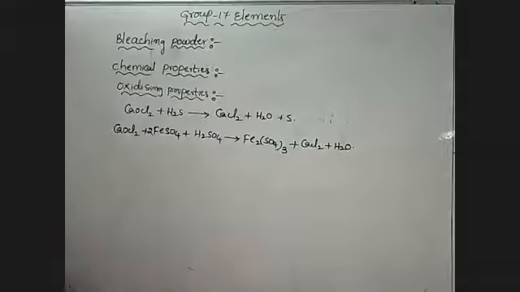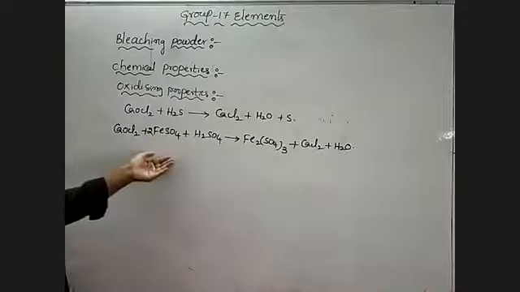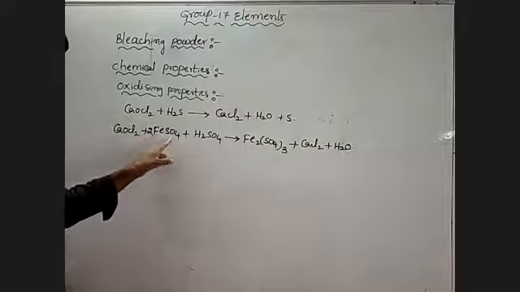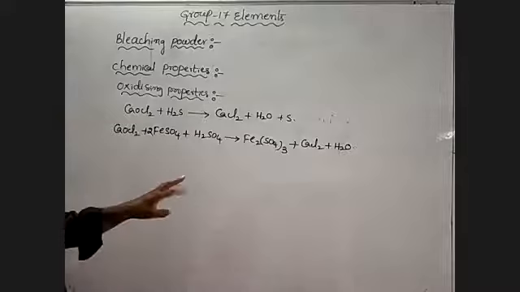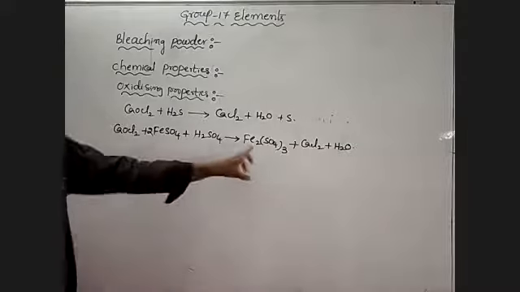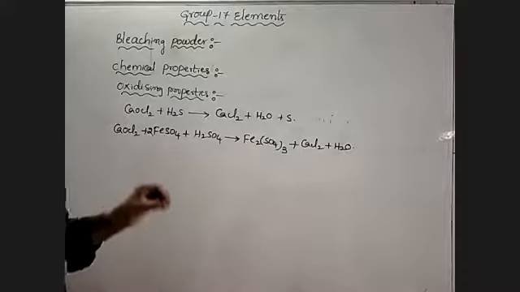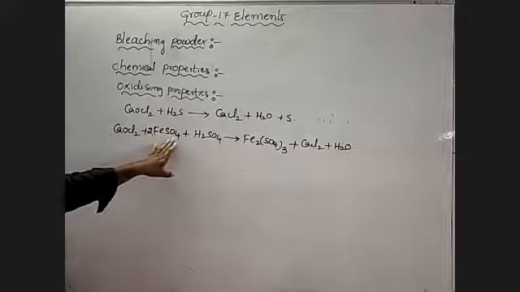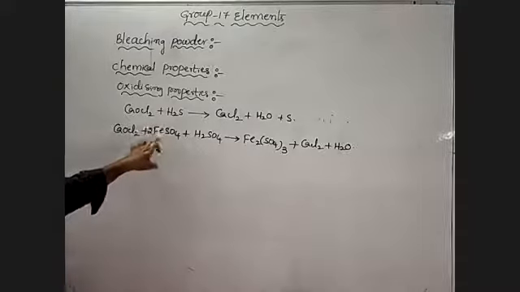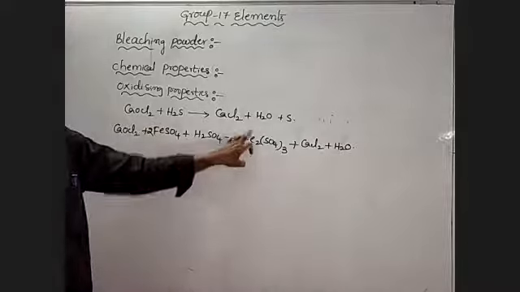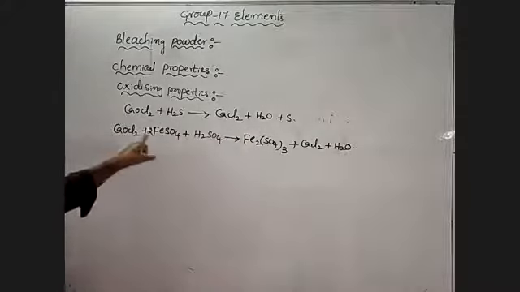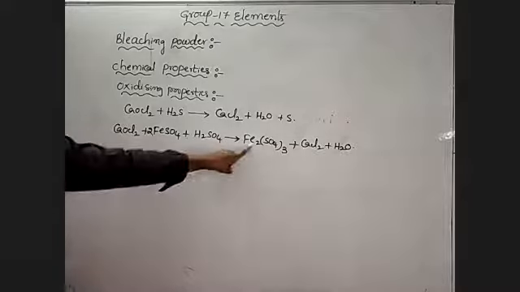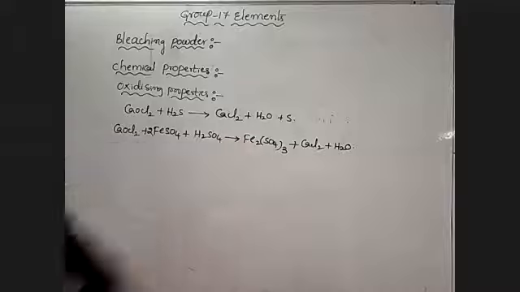What is the difference between ferrous and ferric? Only the oxidation state. In ferrous sulfate, it exhibits a +2 charge, Fe+2. Here, Fe+3. So +2 is the lower oxidation state, that is the 'ous' acid, ferrous. This is the higher oxidation state, that is the 'ic' acid, ferric.